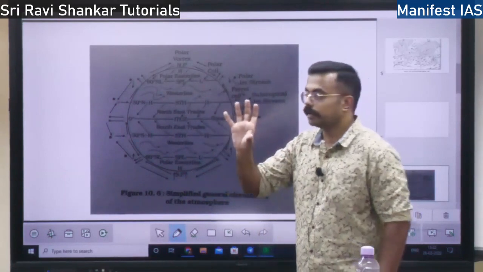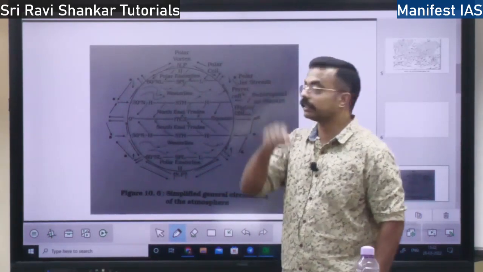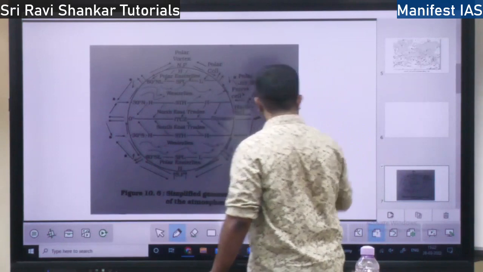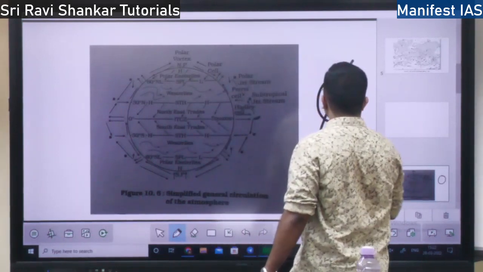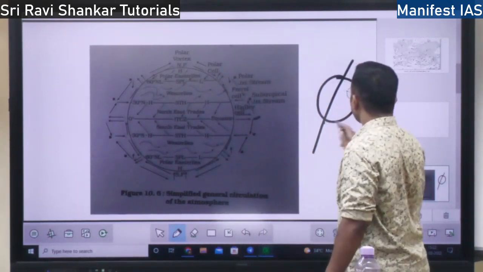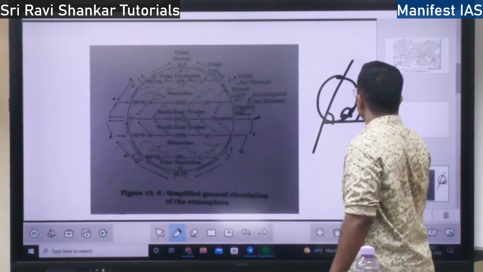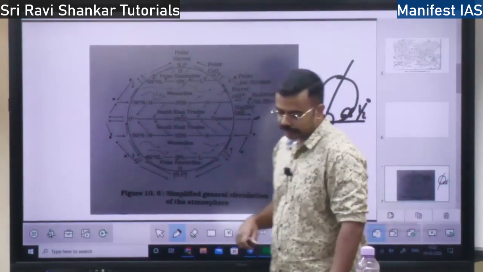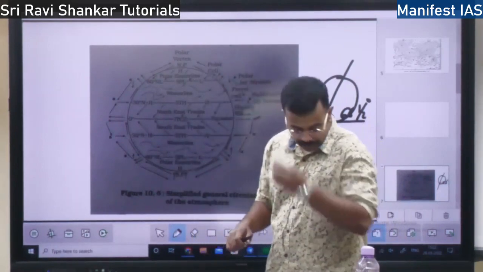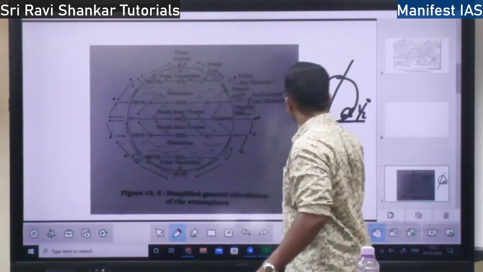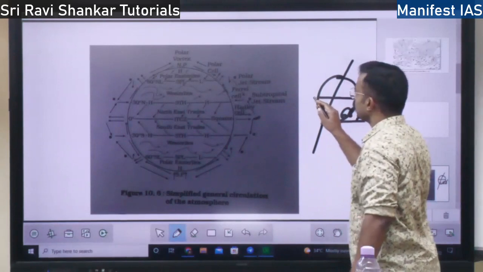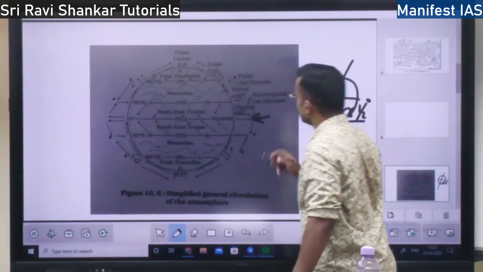Why does the ITCZ move? Because the earth is tilted, right? So the earth is tilted like this, 66.5 degrees to the plane of the revolution. So because the earth is tilted, what happens? The sun rays won't be falling exactly on the equator.